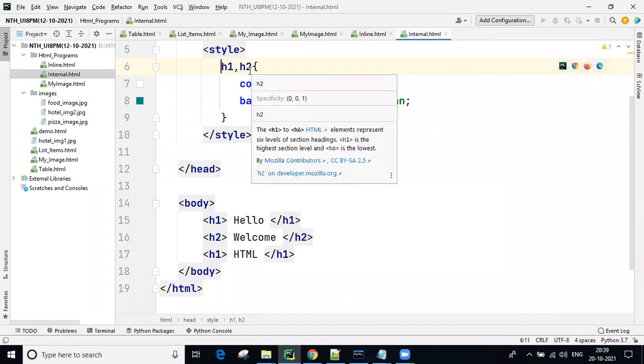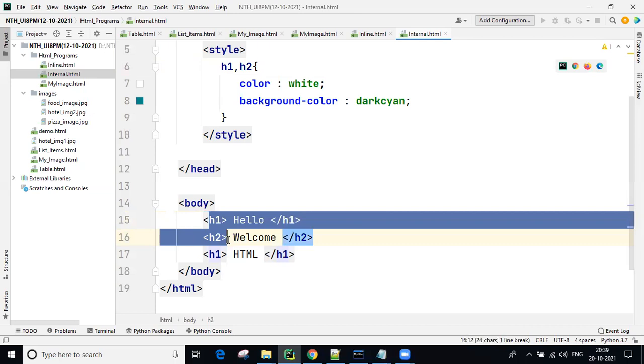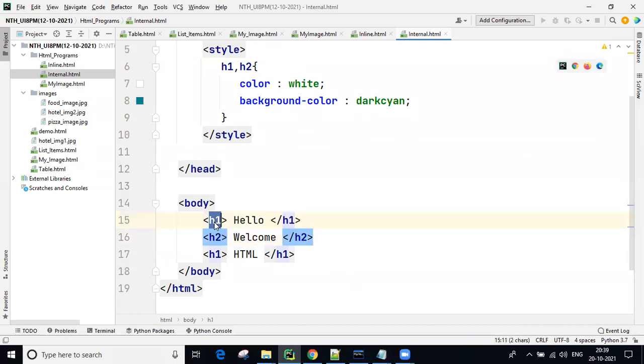That is your wish, guys. If you don't want to select all the tags, you can remove it here. Okay, I'll tell that one. Here some people are expecting that they don't want all H1 tags, only one H1 they want to select. Then there are types of selectors. Right now, because of this, all H1 are selected. Later, if I want only a particular H1, then we can select it. I will tell that, wait some time.